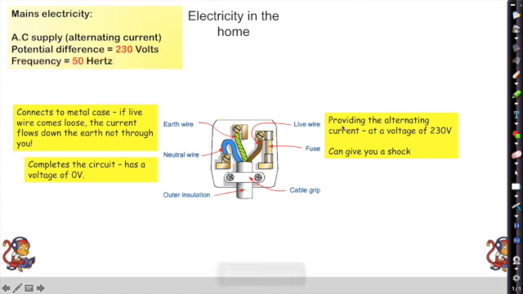Okay, our live wire is also providing an alternating current. That's where the energy is coming in. It's got a voltage of 230 volts, okay, and it can give you a shock. That's important that you're able to explain that. Now our neutral wire carries a voltage of 0 because it's coming back to the cell. It's not bringing any voltage with it.